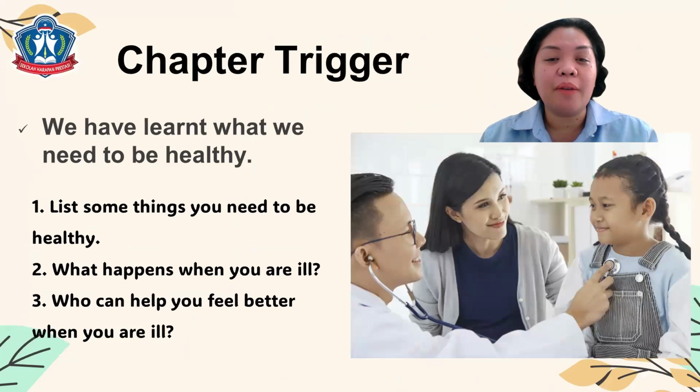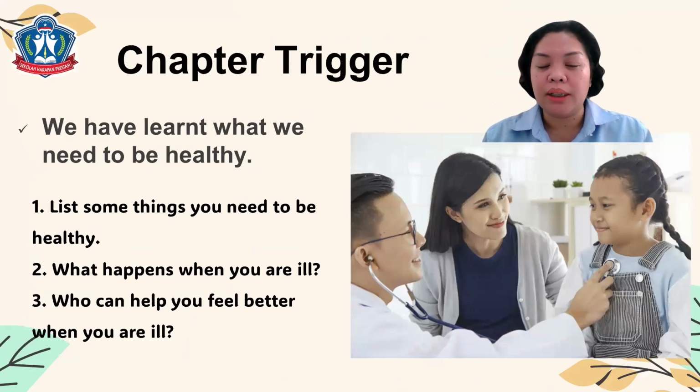For our chapter trigger, we have learned last time that we need to be healthy, right? So I have here some questions. You need to find the answers for this and share your answers among your friends during our class. Number 1, list some things you need to be healthy. 2, what happens when you are ill? And 3, who can help you feel better when you are ill? Try to find the answers for these questions.